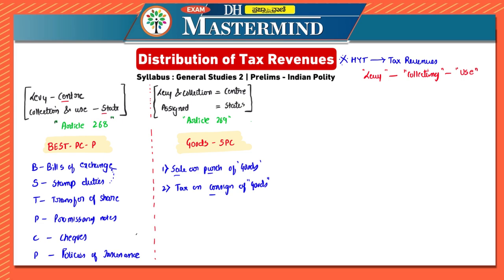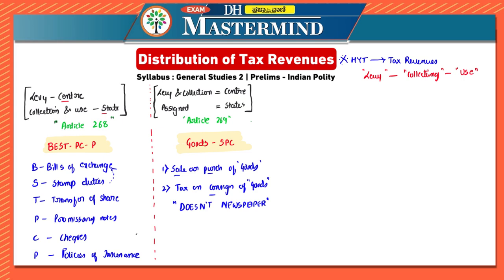Here the very important point is that whenever it is talking about the sale and purchase of goods, it doesn't include newspapers. This is very important because a lot of times they have mentioned in the options goods which is newspaper.